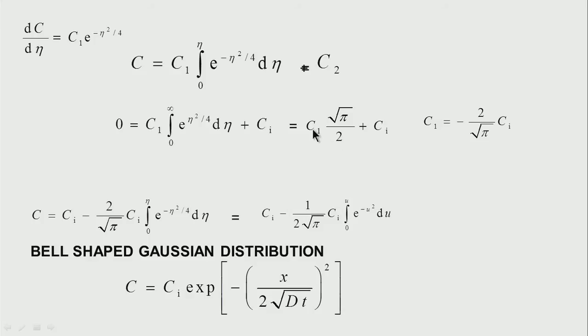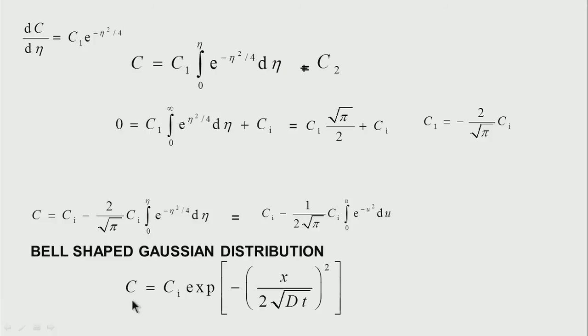This gives me the value of the constant c1, and I get c1 is equal to minus 2 over root pi into Ci. Since I get c1, I now write the concentration C is equal to Ci minus the value I get here, that means c1 is equal to minus 2 over root pi into Ci, multiplied by this particular value. The concentration is equal to Ci minus 2 over root pi Ci into the integral from 0 to u of e to the power minus u squared du.